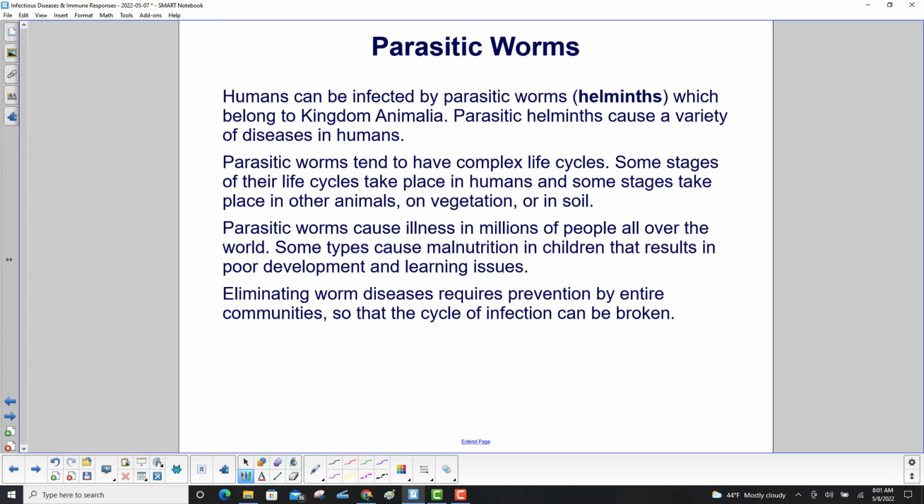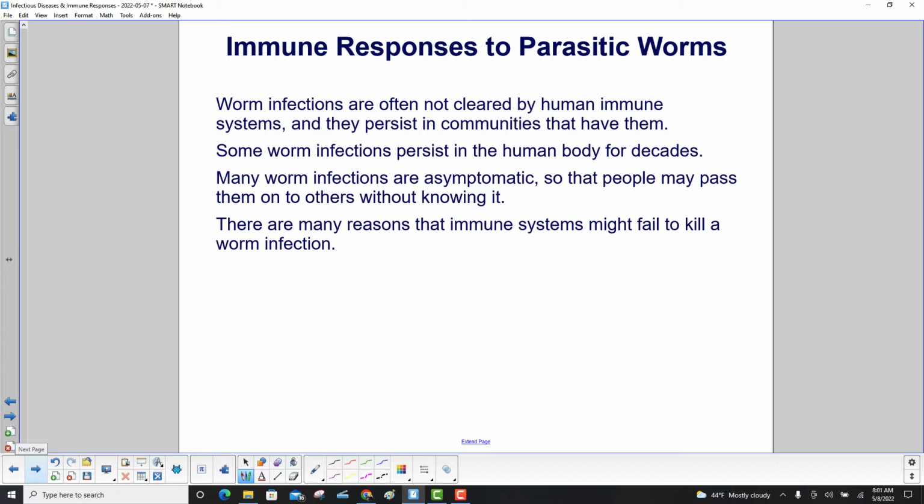Eliminating worm diseases requires prevention by entire communities so that the cycle of infection can be broken. Worm infections are often not cleared by human immune systems, and they persist in communities that have them. Some worm infections persist in the human body for decades. Many worm infections are asymptomatic, so that people may pass them on to others without even knowing it.